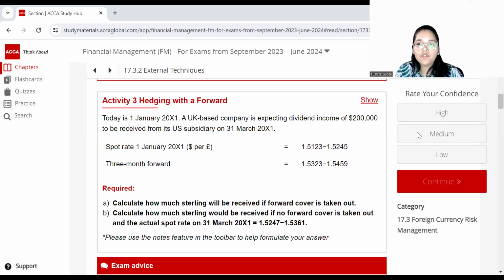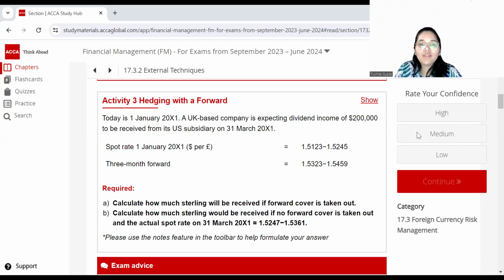All right, so here's the numerical through which we will try to understand how the numerical solving of forwards works. Today is 1st January 20X1. There's a UK-based company expecting to receive a dividend income of $200,000. I am a company based in the UK, so the currency I operate with is the Great Britain pound, which is GBP. And this income that I'm due to receive is in US dollars.